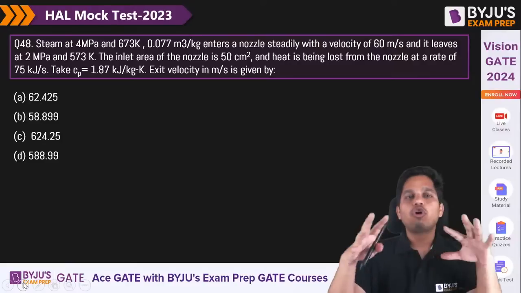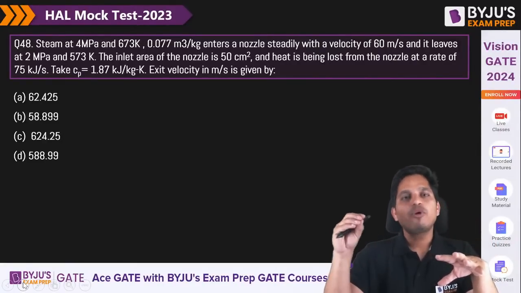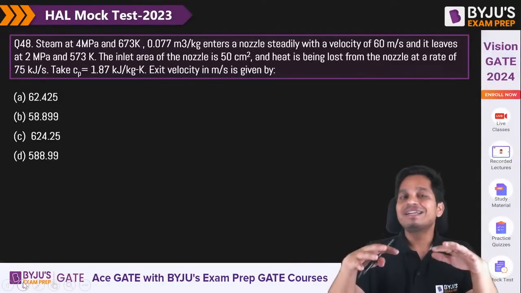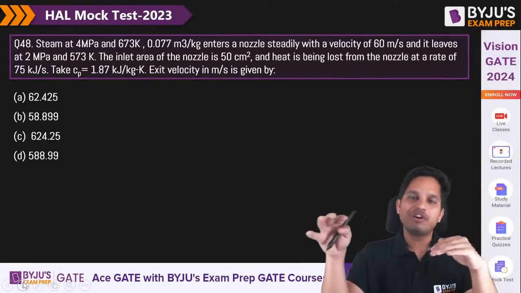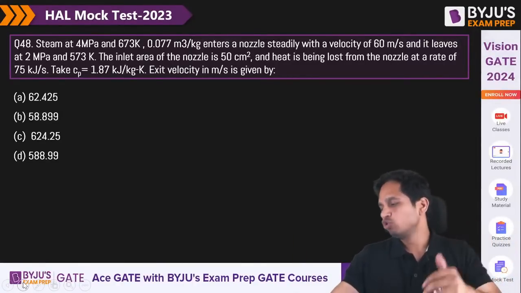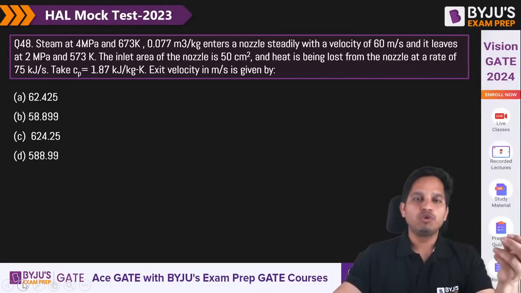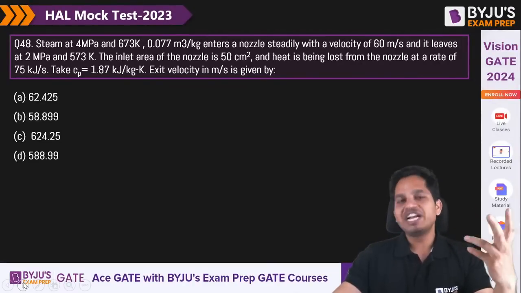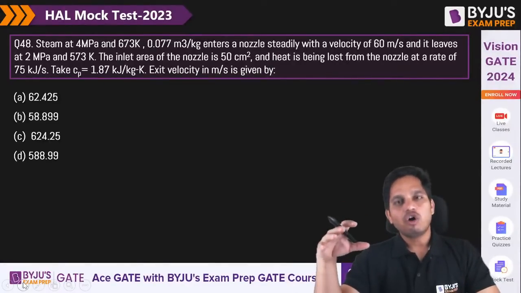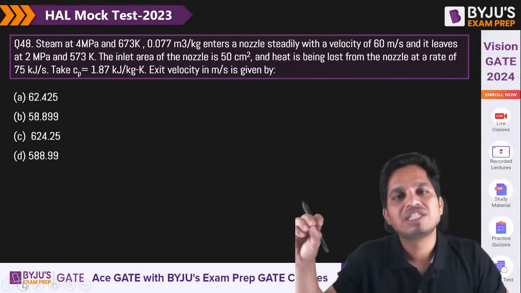Steam at 4 megapascal and 673 Kelvin at 0.077 meter cube per kg, so that is your specific volume, enters into the nozzle steadily with a velocity. Can anyone tell me what equation, or what law, we are going to use here? Steady flow. Very nice. Whenever you have a nozzle, diffuser, turbine, compressor, even a heat exchanger, wherever flow is entering and leaving, you will assume steady flow.